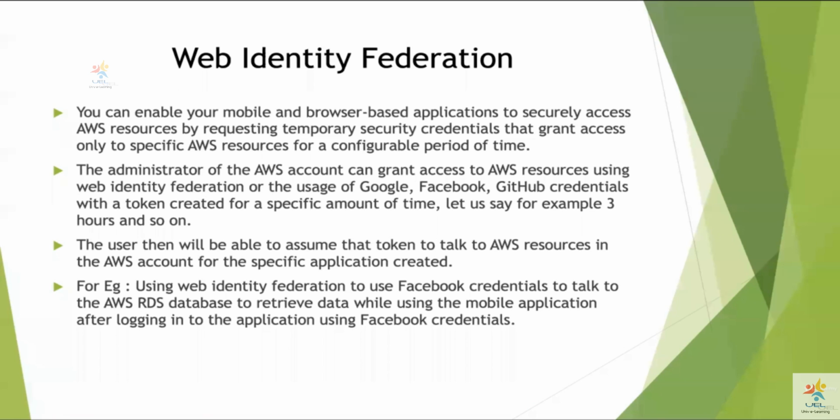For example, you can use your Facebook credentials to talk to an AWS RDS database and retrieve data while using a mobile application after logging into the application using your Facebook credentials. So you're delegating your authentication and authorization to a third party, like Google, Facebook, or GitHub, to use their credentials to get a token which is available for a specific amount of time to talk to AWS resources.